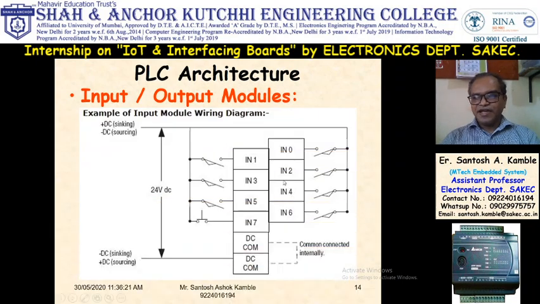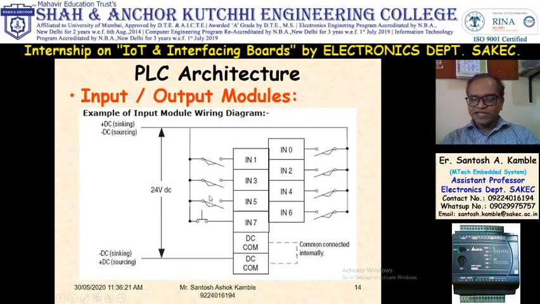Wiring. In a PLC, this is the wiring for input. This is DC sinking and DC sourcing. Sinking means if the PLC takes current from an outside power supply, then it is known as sinking. And if the PLC delivers the current, then it is known as sourcing. So if you are using positive here and negative here, then it is sinking. If you are connecting negative here and positive here, it is sourcing. So if the common pin is positive, sourcing. If the common pin is negative, then sinking.